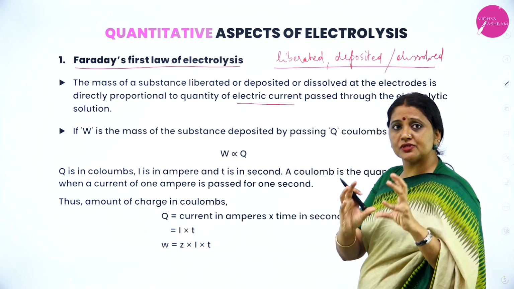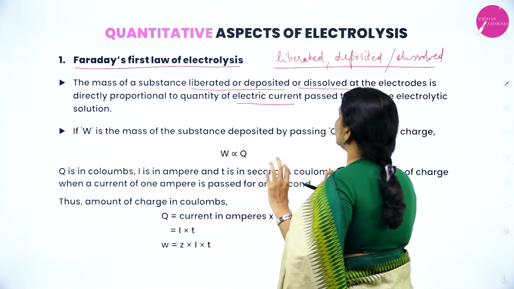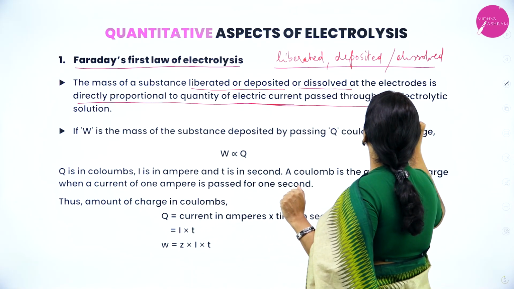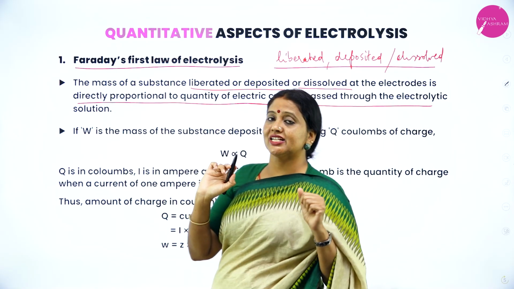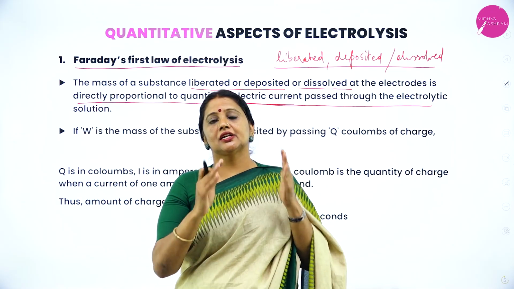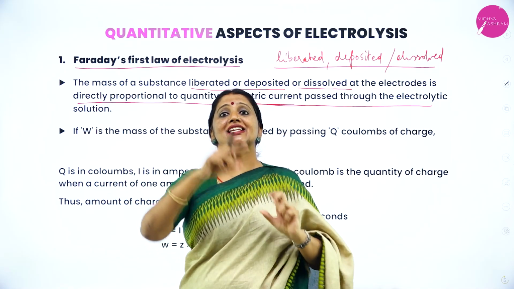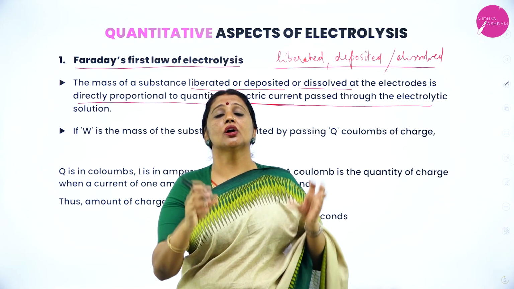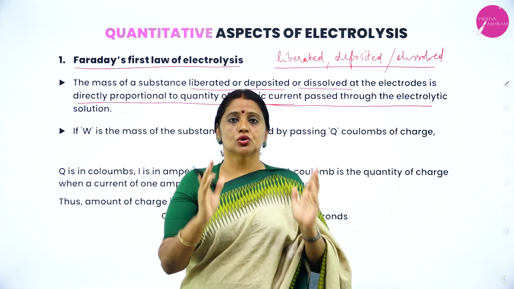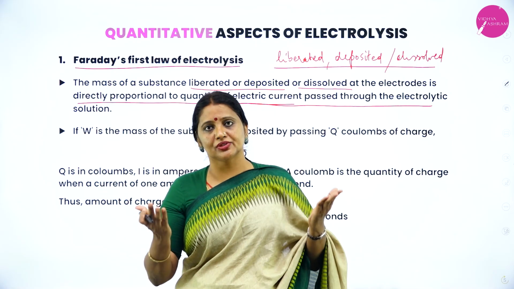The mass of a substance which gets liberated, deposited or dissolved at the electrodes is directly proportional to the quantity of electric current which passes through the electrolytic solution.